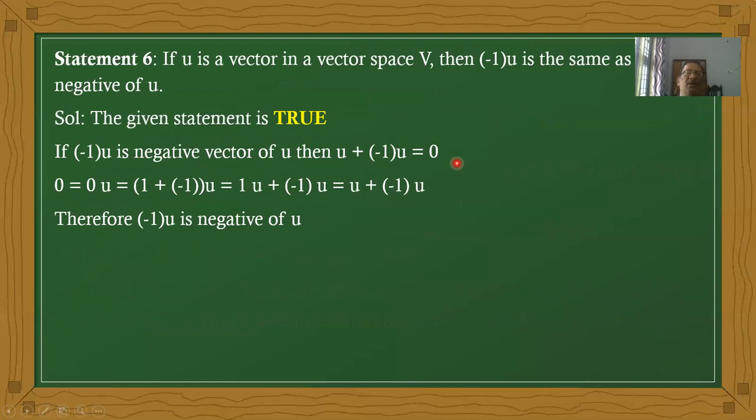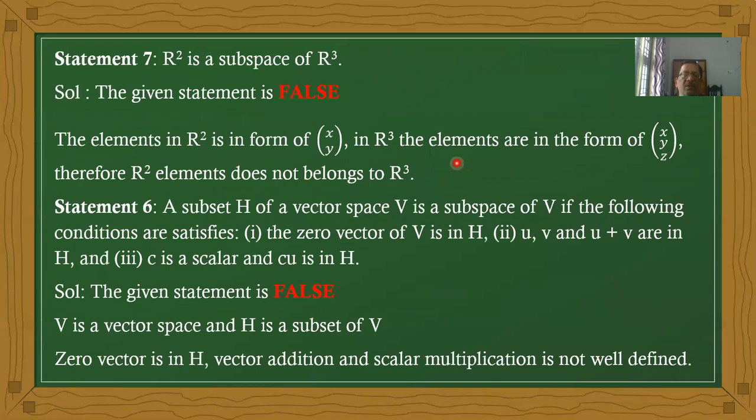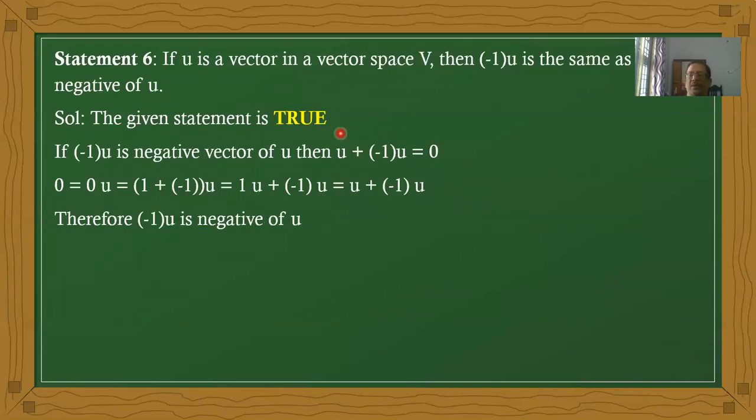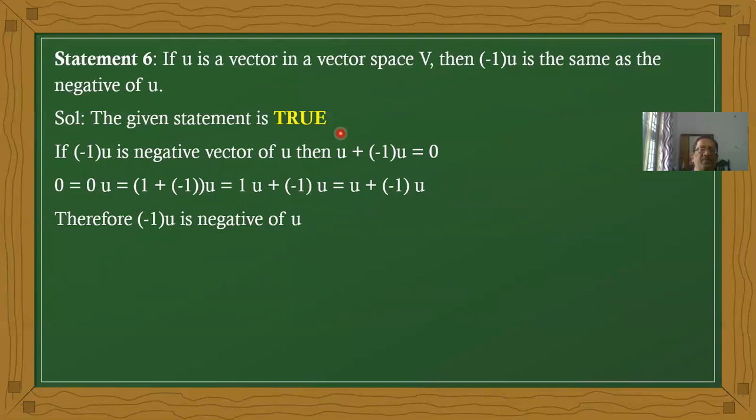Now, in today's class, what are the points? U is a vector in vector space V. Minus 1 into U is the same as the negative vector of U. Minus 1 into U is nothing but the negative vector.